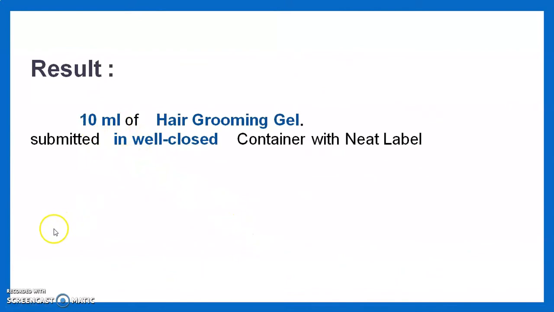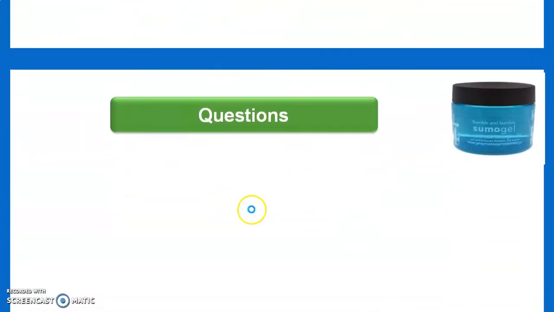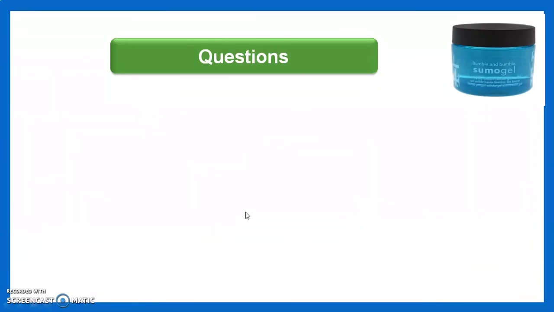Then we move toward the result. The result should be like: 10 gram of hair grooming gel submitted in a well closed container with a neat label. Then we move toward the question answer session.